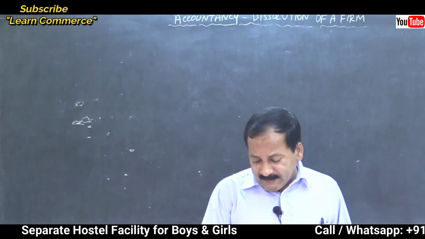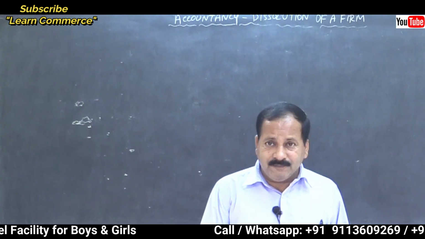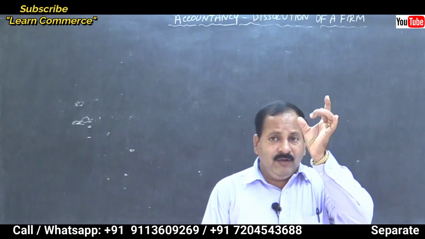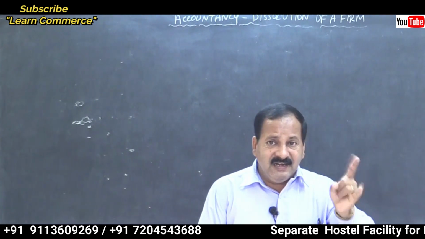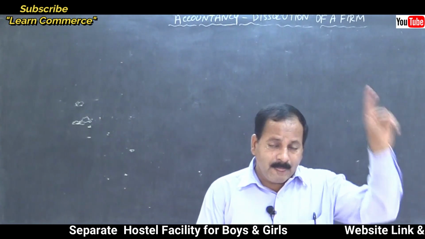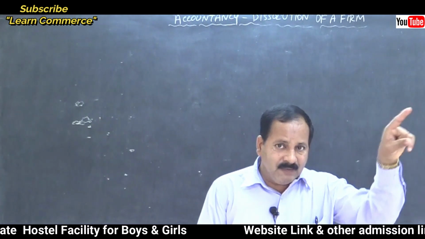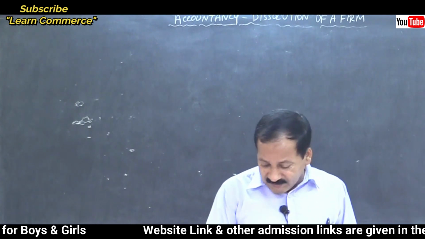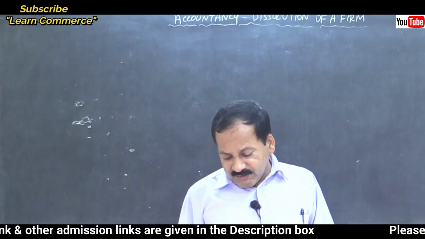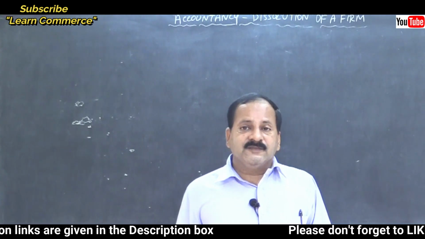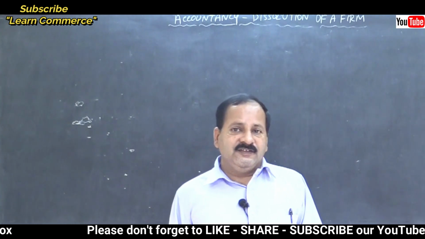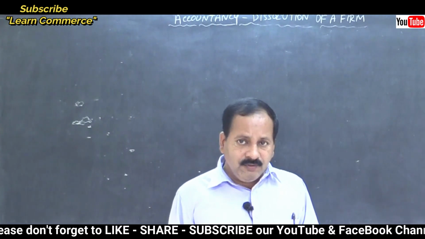Then moving on to asset side, cash at bank. So opening balance of bank, opening bank balance. So when you open bank account, on the debit side, to balance brought down, because bank appears on the asset side, all assets show debit balances. Clear? So to balance brought down. Then what else? Bills receivable, debtors, stock, investments, furniture, buildings. All are tangible assets, should be transferred to realization account. All should be transferred to realization account.